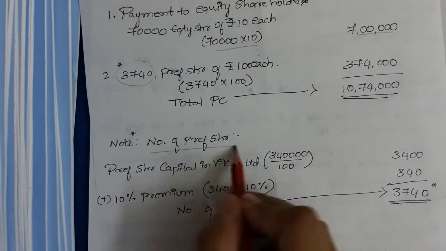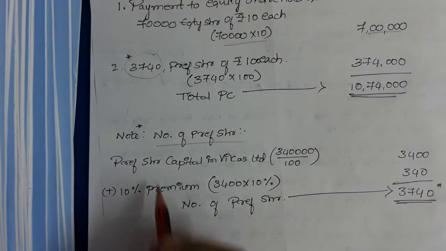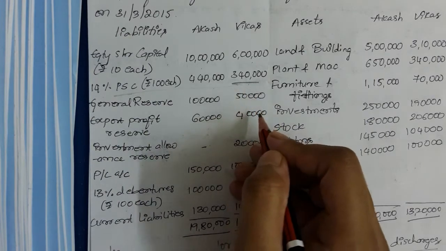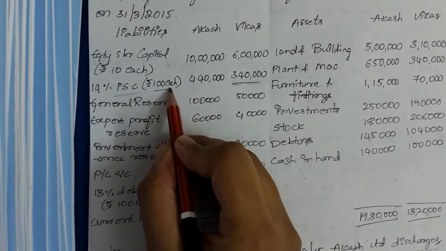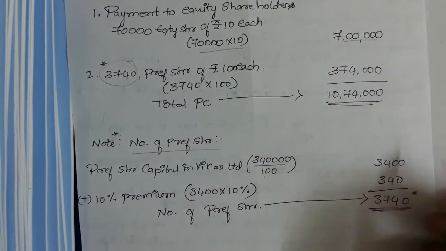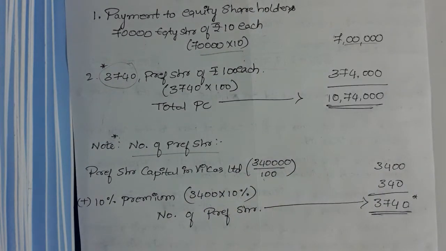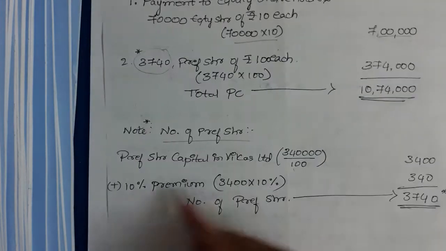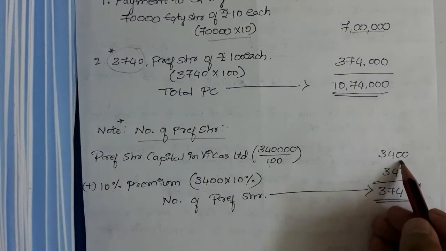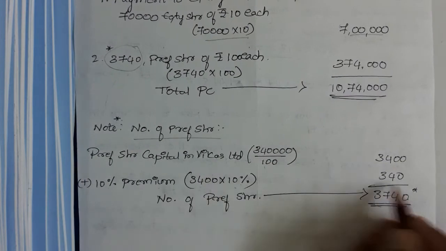For that purpose we need to calculate the number of preference shares. The preference shares in Vikas Limited, or you can take it as the old company, were 3,40,000. The value of each share is 100, so 3,40,000 divided by 100 gives 34,000 preference shares. One more thing the question states is that we are giving it at a premium of 10%. How to take the 10%? It is added on the preference shares themselves, so 3,40,000 multiplied by 10% is 34,000 shares plus 340.